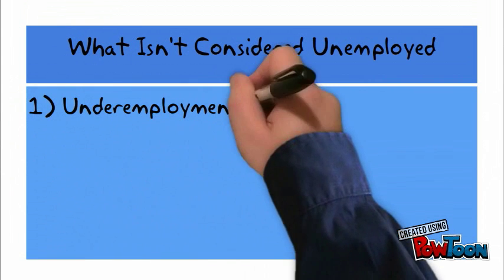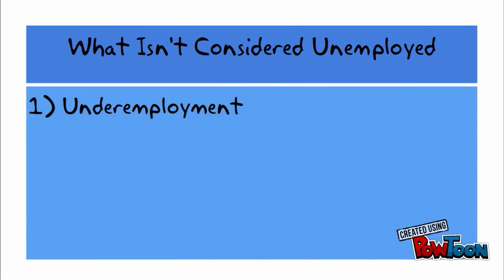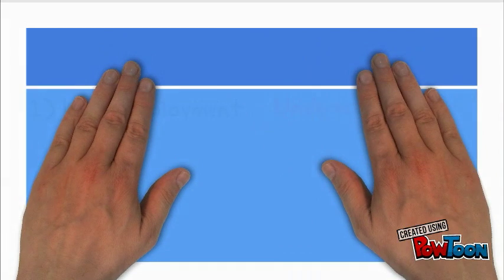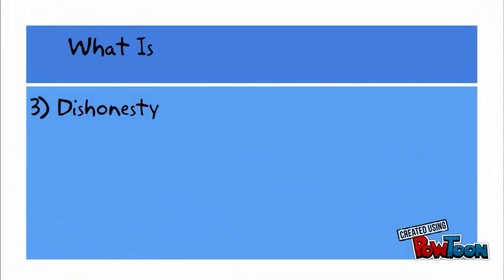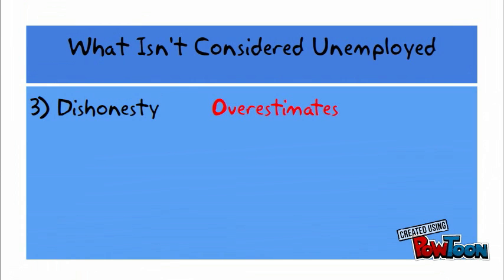First, we have underemployment, which are part-time workers wanting full-time jobs, or people who have jobs that underutilize their skills and education. This underestimates the unemployment rate. Next, we have discouraged workers, who are people that have just given up looking for work. They are also not included in the labor force, and they underestimate the unemployment rate. Next, we have dishonesty, which are either people who say they are looking for jobs but in reality they are not, or people who are working under-the-table jobs, such as the black market. This overestimates the unemployment rate.